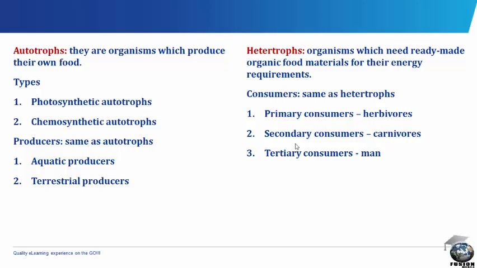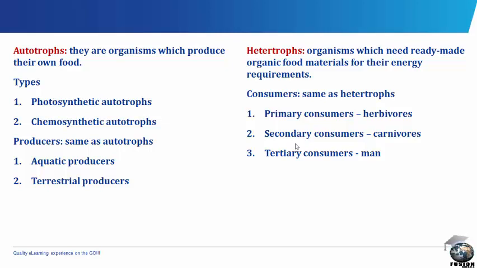Consumers are of three kinds. We have the primary consumers, secondary consumers and the tertiary consumers. One, the primary consumers, which could be called the herbivores. They feed directly on plants.